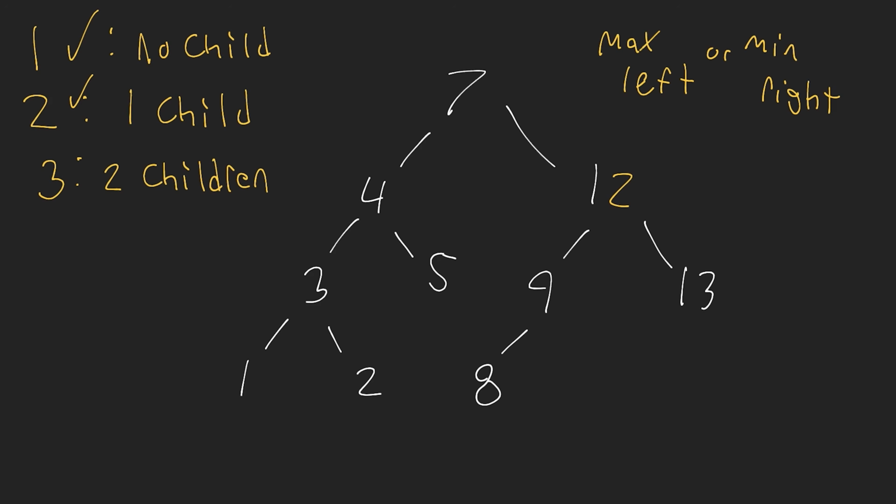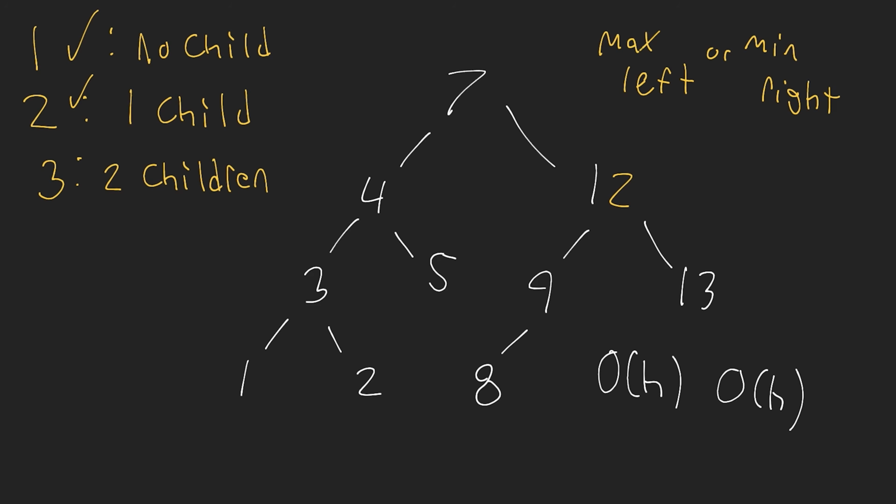Now, how long does this operation take to run? Well, this is also going to take big O of H time. Now, there will be some additional steps that we need to perform here. Essentially, the first thing we need to do is locate the node. And we also need to locate the parent of that node. Now, locating that node will take us big O of H time. And then deleting that node is going to involve finding the maximum on the left or the minimum in the right subtree. Now, to do that will take us another big O of H time,